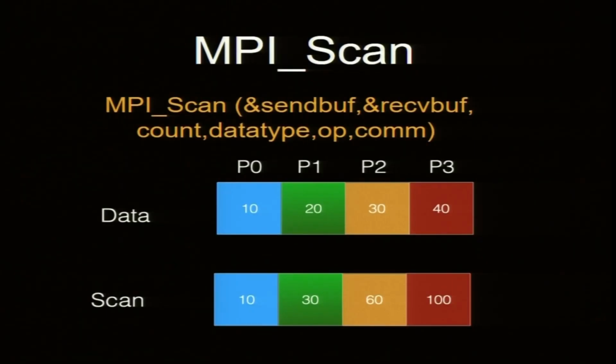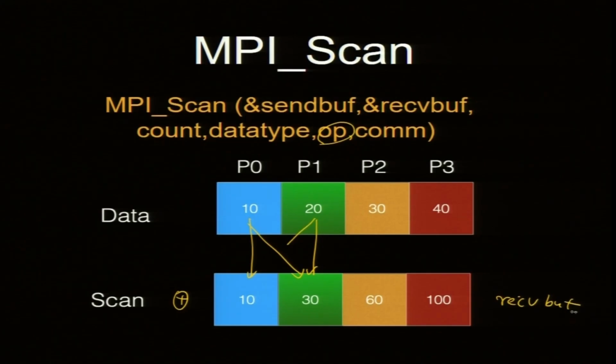Scan is another useful function. So, scan for plus. So, this operation is again plus. First guy will do the first sum, which will be trivial, no summing. These two are added together and come to second. You got it? A0 plus A1 is going to this array, this is receive buffer.